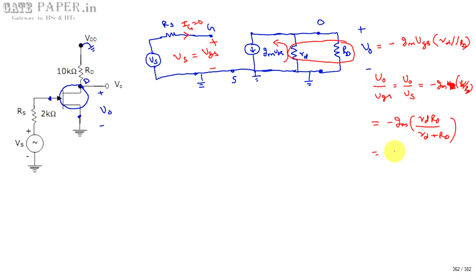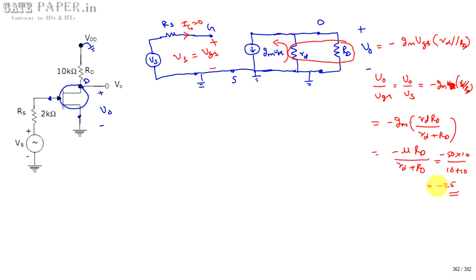Minus gm into rd can be written as mu, so minus mu times RD divided by RD plus rd. Mu is given and RD is also given. Mu is 50, RD is 10 kilo ohms, and small rd is 10, so 10 plus 10. So 500 divided by 20 is minus 25.